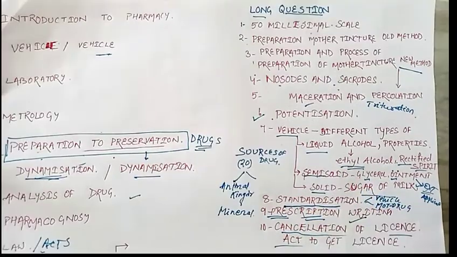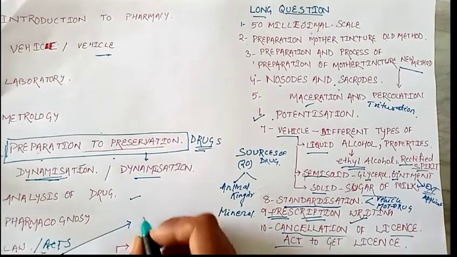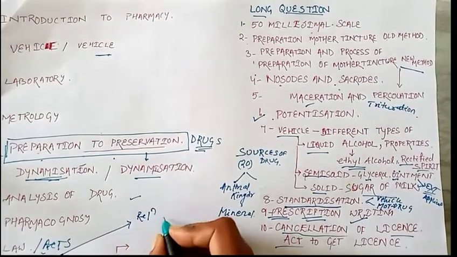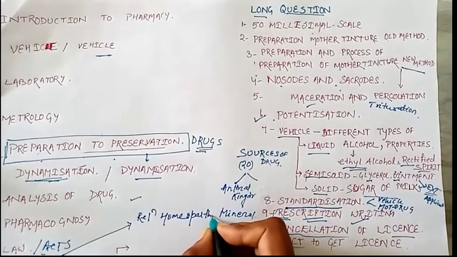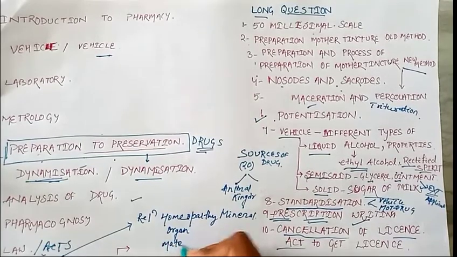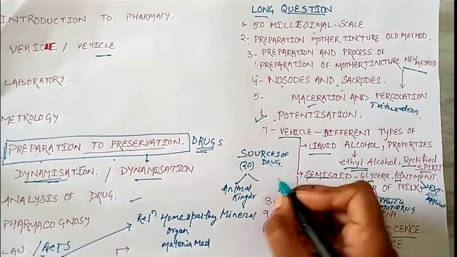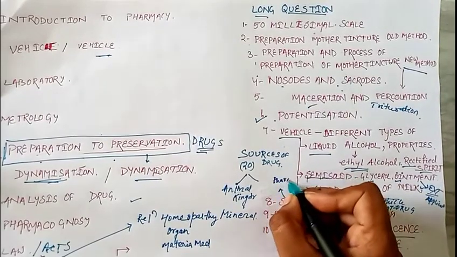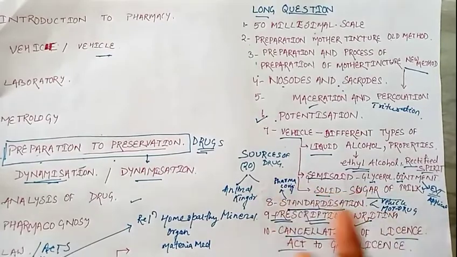So a question can come on the scope of homeopathy, relation of homeopathic pharmacy with organon or materia medica. And with this also a question can be asked, that is pharmacovigilance, which is a new chapter added in your syllabus.